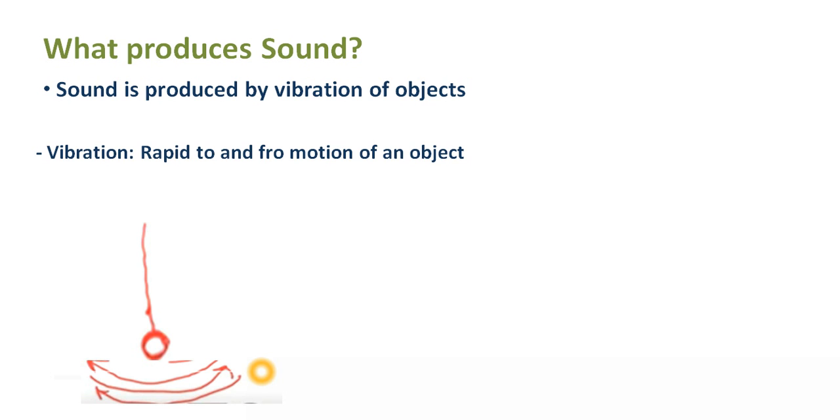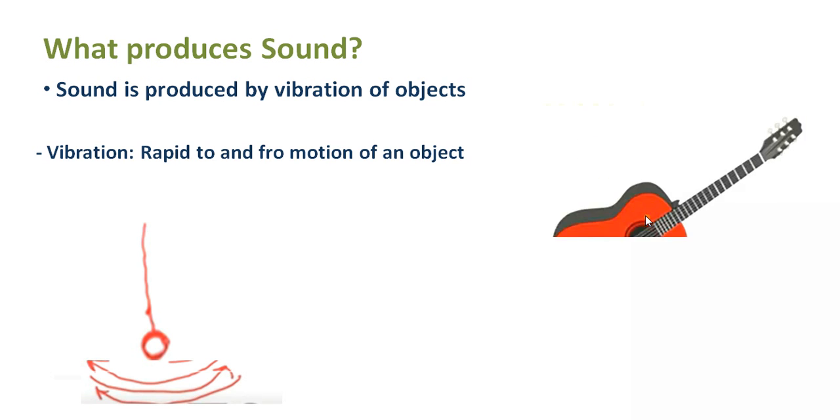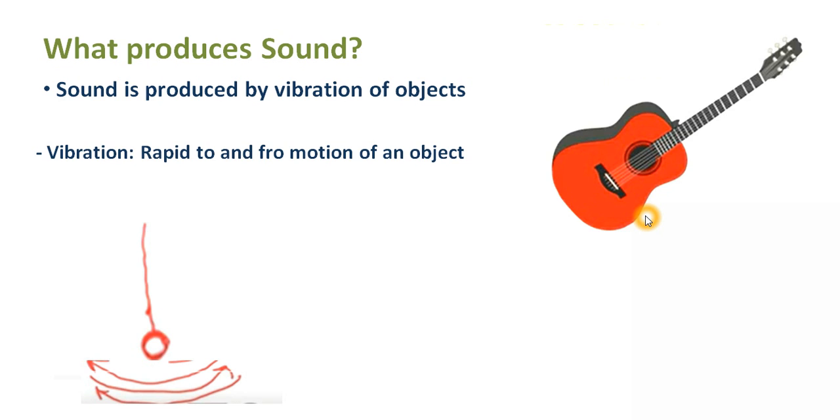Let's take the example of a simple guitar. How is the sound produced in a guitar? Have you ever seen somebody playing a guitar, or have you yourself tried playing one? If not, try to get a guitar and just see how it looks. You will see it has strings, right?